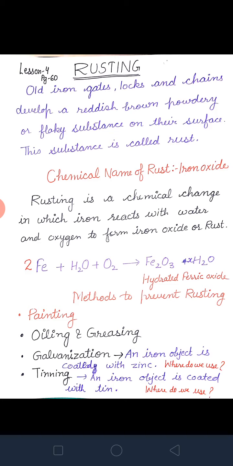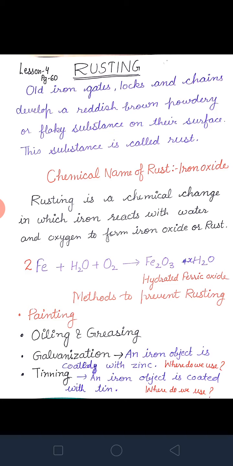Now, in science you have to write down the reaction. Iron plus water plus oxygen, three things are necessary for rusting: water, oxygen and the material iron. Then what will be formed? The product is iron oxide. So you have to write down the reaction, its formula.